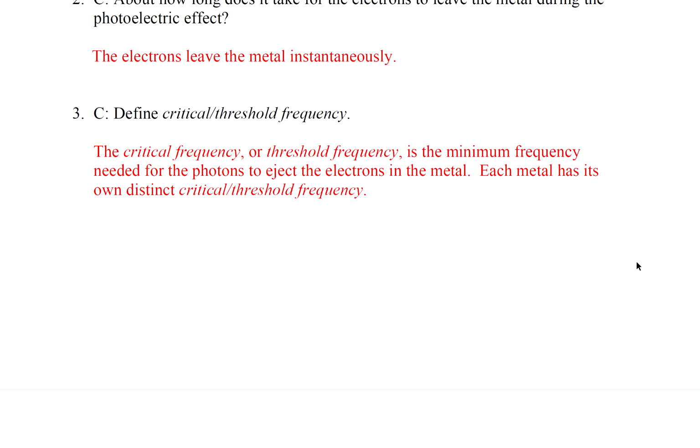Question 3. Define critical or threshold frequency. The critical frequency or threshold frequency is the minimum frequency needed for the photons to eject the electrons in the metal. Each metal has its own distinct critical or threshold frequency. So if there's a minimum frequency needed, we know E equals hf. So there's also a minimum energy needed to free the electrons in the metal.